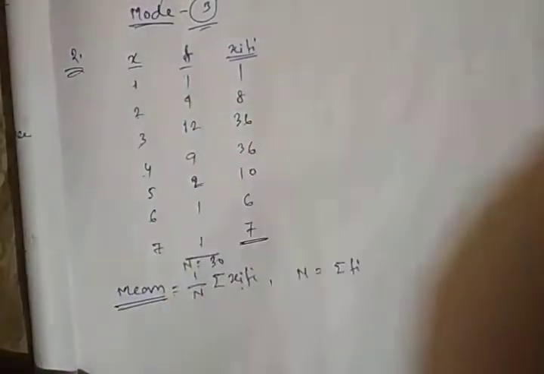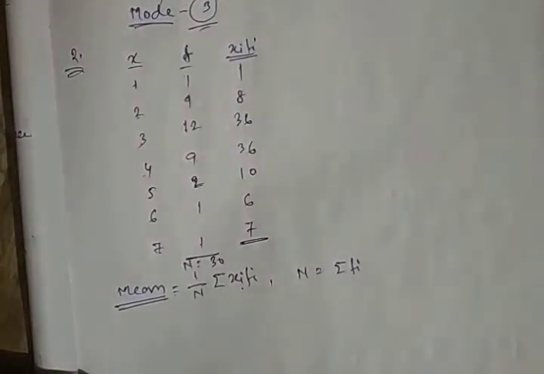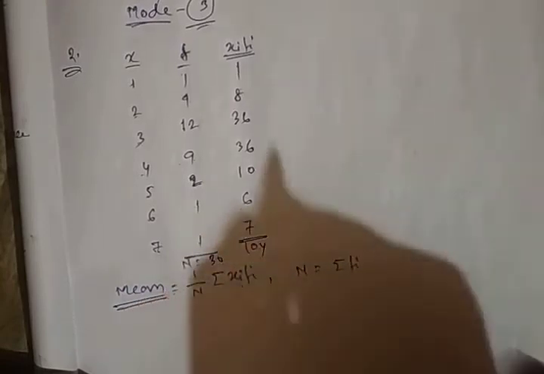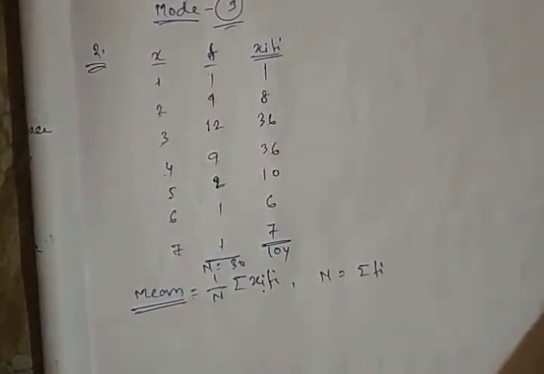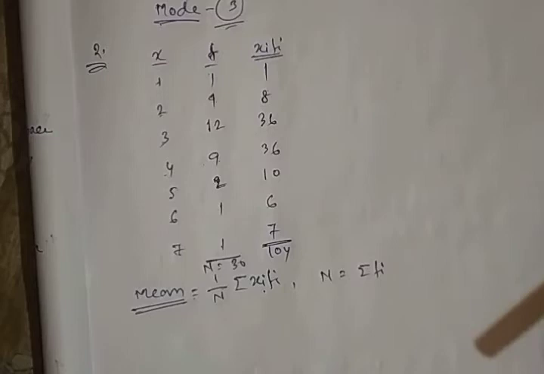Adding these numbers, 1 plus 8 plus 36 plus 36 plus 10 plus 6 plus 7, we will get 104.